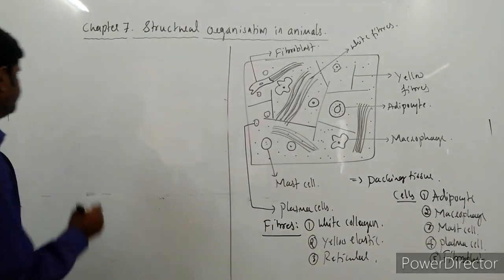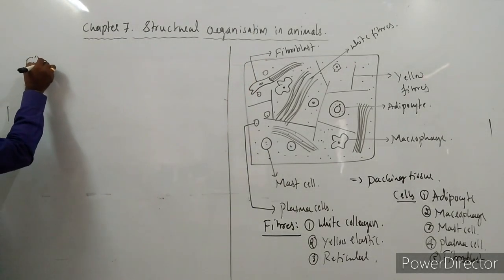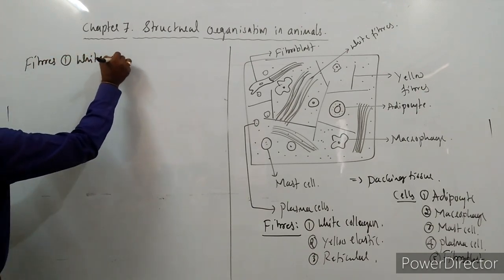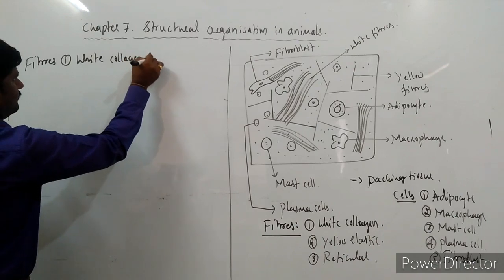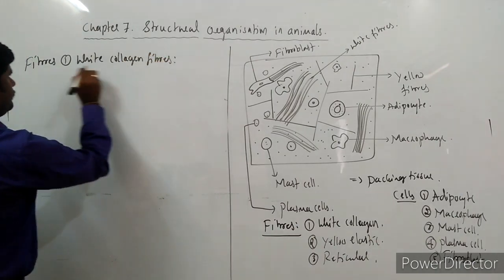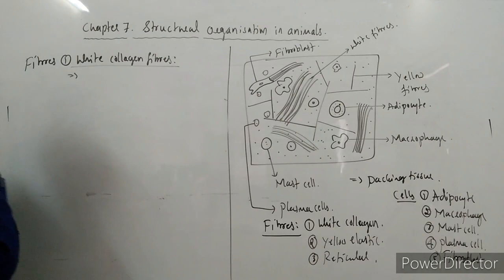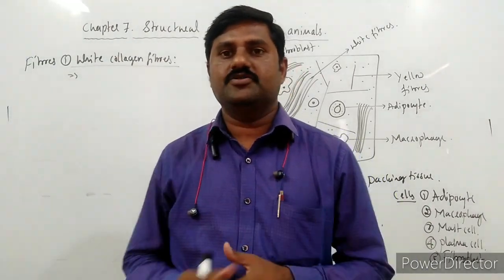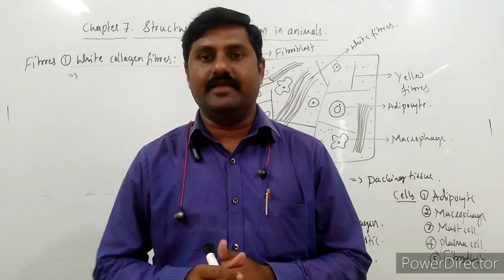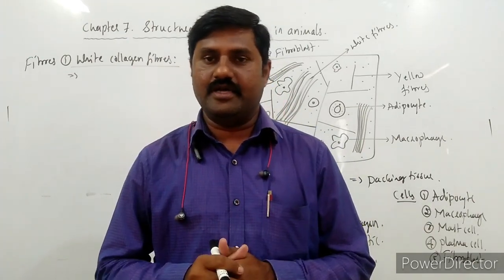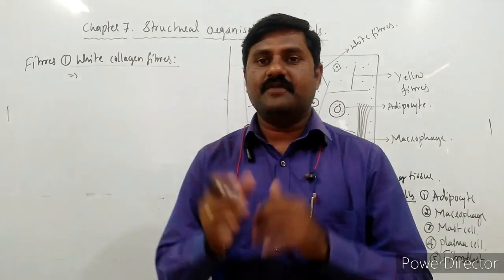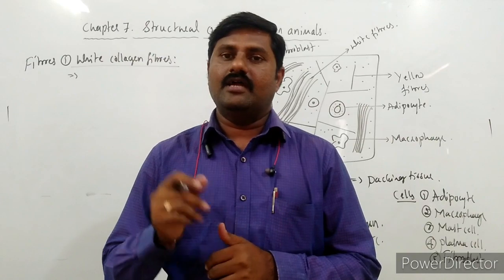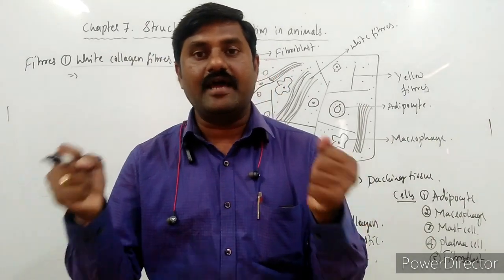First, the fibers. Here the first one is white collagen fibers. These are tough as well as very strong fibers which are arranged parallelly. They will be in a group, right? These fibers are very tough and strong in nature, and they are flexible when you stretch them.